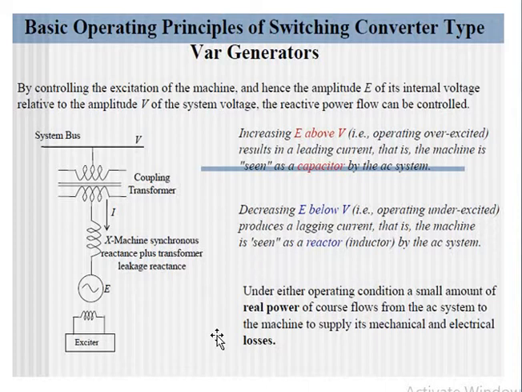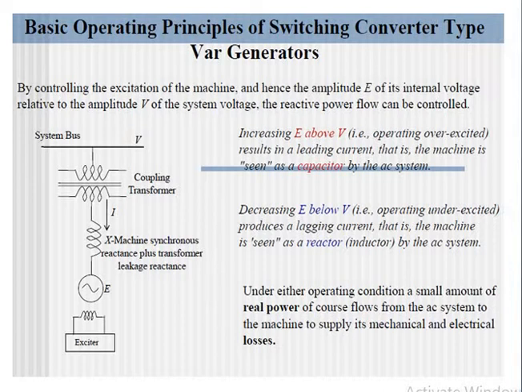Now under both of these cases, that is when overexcited or underexcited, some amount of real power flows from the AC system to the machine for the purpose of compensating mechanical and electrical losses within the system. Okay, a very small amount of real power will flow, and we usually neglect it. So that is about synchronous generator type compensators.